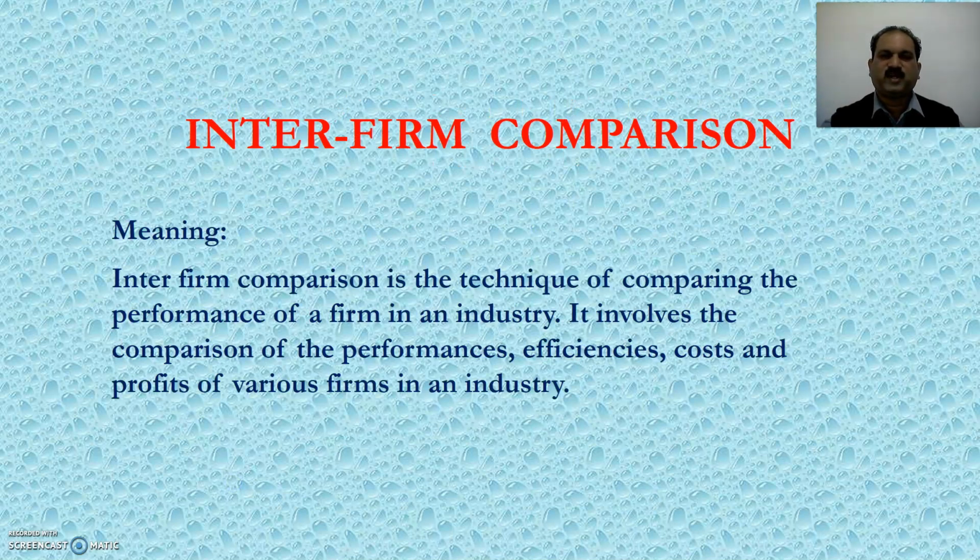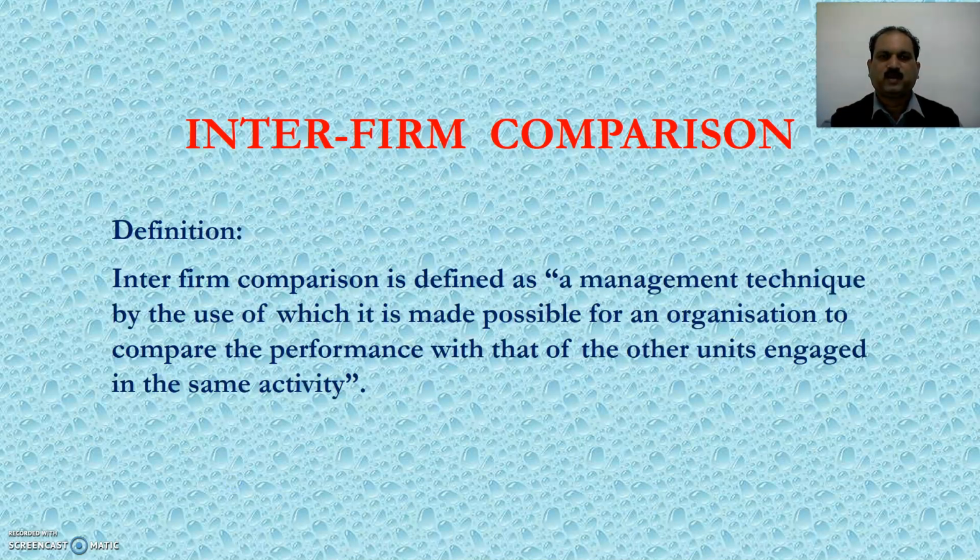Let's see the concept of inter-firm comparison. Inter-firm comparison is the technique of comparing the performance of a firm in an industry. It involves the comparison of the performances, efficiencies, costs and profits of various firms in an industry. Inter-firm comparison is defined as a management technique by the use of which it is made possible for an organization to compare the performance with that of the other units engaged in the same activity.